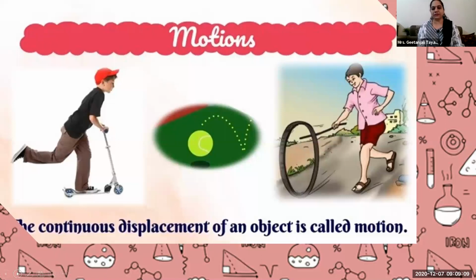Movement is equal to motion. And whenever movement is there, that means the object is displacing. Displacing means leaving its place and moving ahead. That is called displacement of an object. Whenever an object is displacing, it is in a moving state. And whenever we use the word moving, that means it is in motion. Technically, we call it motion. Okay.